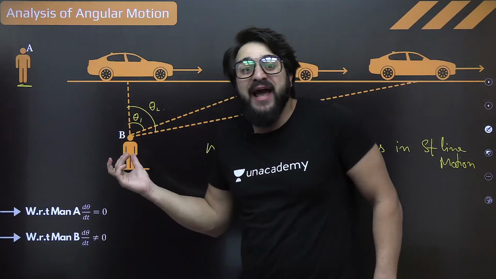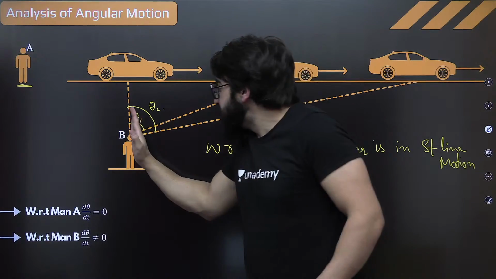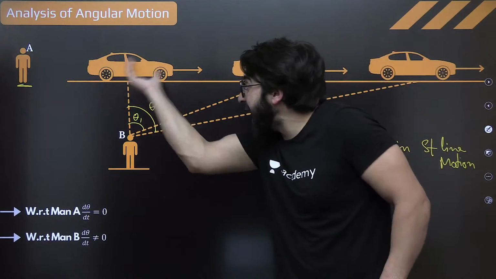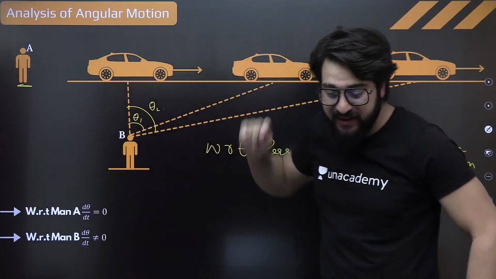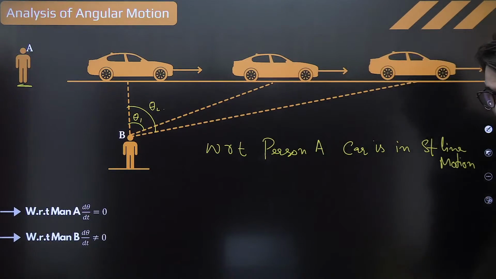So this is what we call angular motion, in which he has to tilt his face. This is moving angularly with respect to this person B. With respect to this person here, this is moving linearly. Come on, in the live chat, give me some signal if you got it.